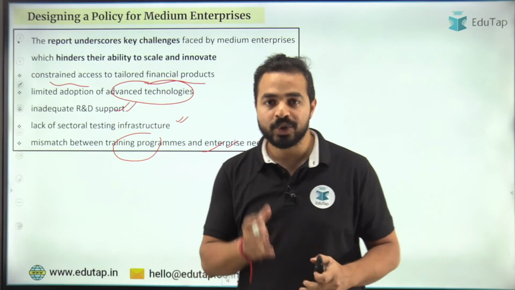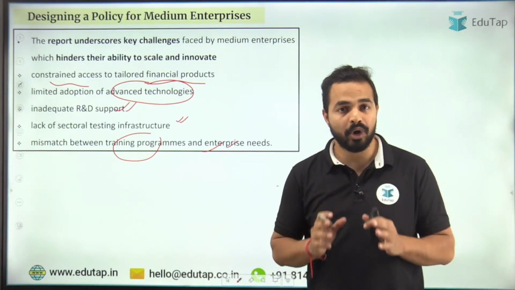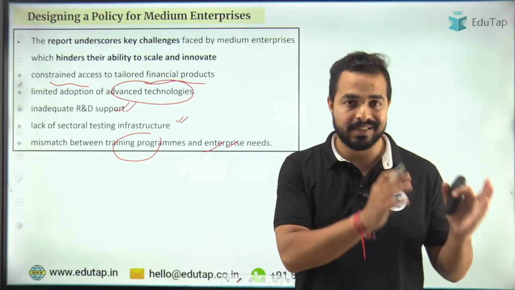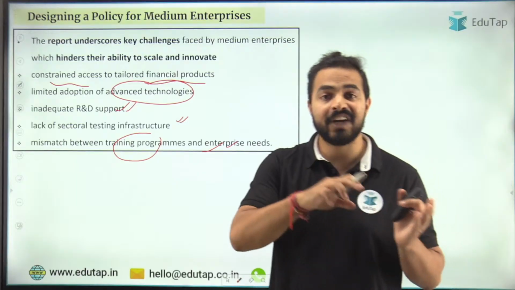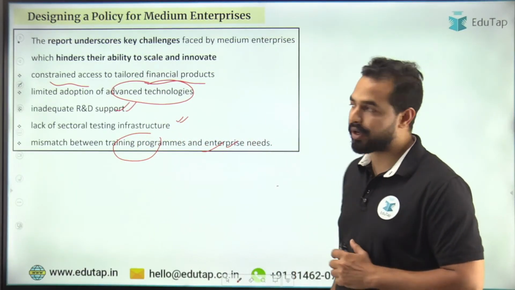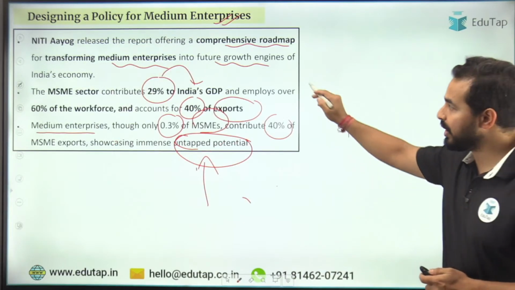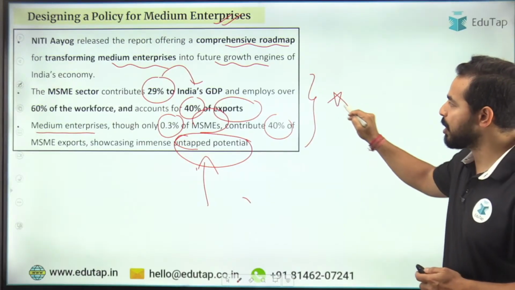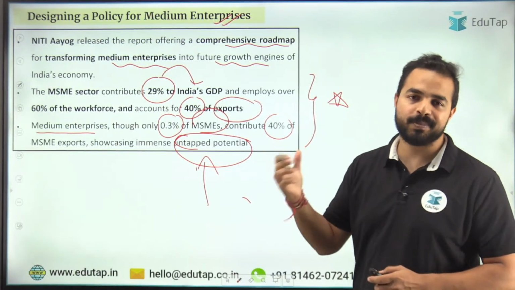So that is why there is a mismatch between the skill set which is actually required and what people actually have. So that's why in the previous one we also covered a scheme where we want to make sure that we are aligning the skills provided under the apprenticeship training programs with the market needs also. Okay? So this is something really important for us. The key important details from here are only this particular data that you need to remember on priority. And you can even use this data while answering descriptive questions.